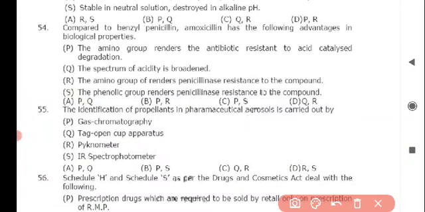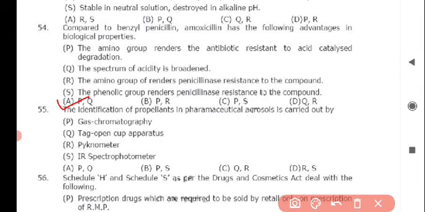Next question: compared to benzyl penicillin, amoxicillin has the following advantages in biological properties. And the correct answer for this is option A, P and Q, which is the amino group renders the antibiotic resistance to acid catalyzed degradation and the spectrum of activity is broadened.